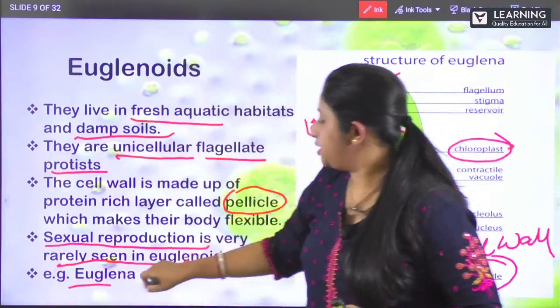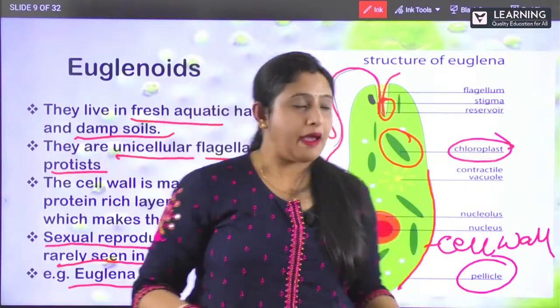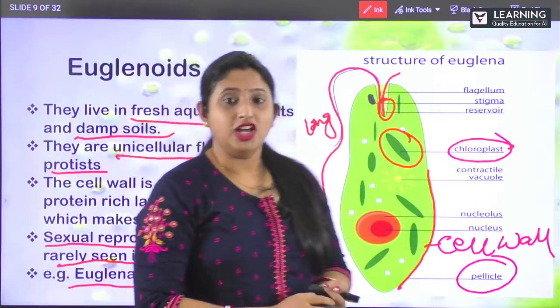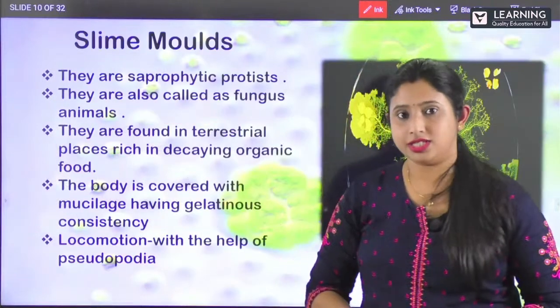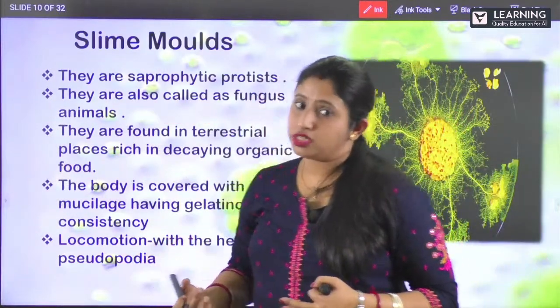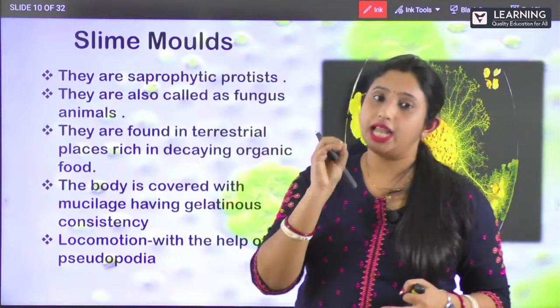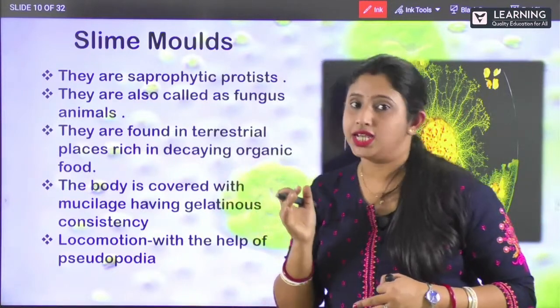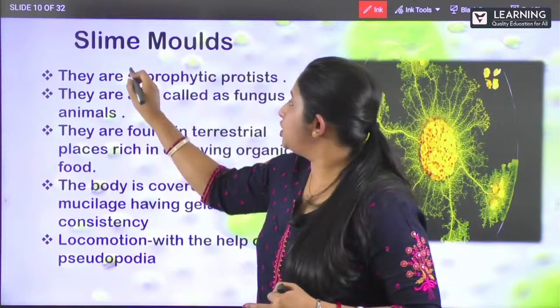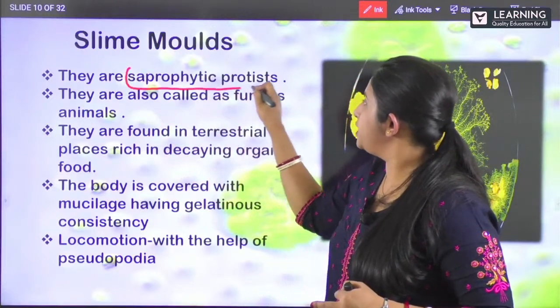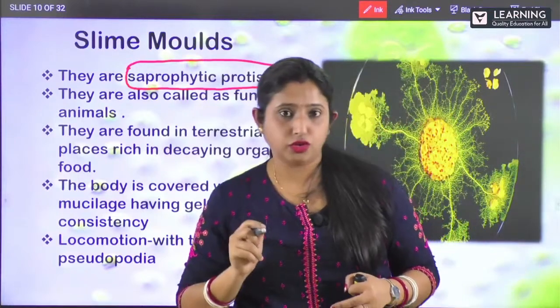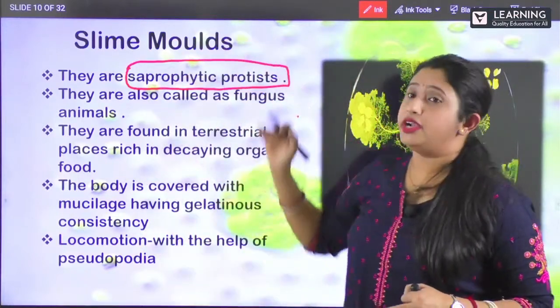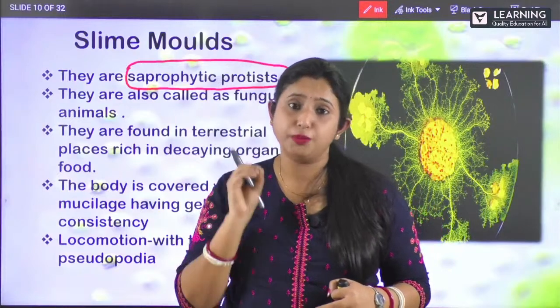So example is euglena, as you can see in the picture. Clear? So next, let us see the slime molds. So what are these slime molds? They will avoid the light and they prefer the moist area. So they are generally what? They are saprophytic protists. Remember this is an important MCQ question. So the slime molds are your saprophytic protists.